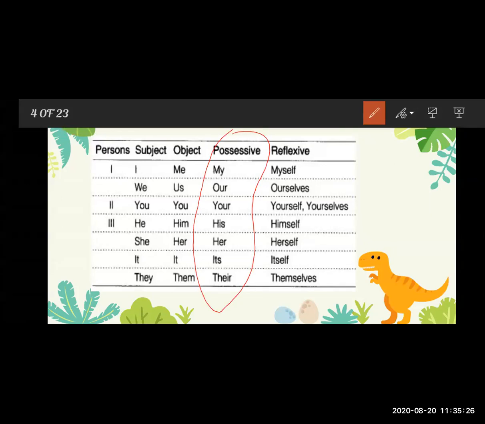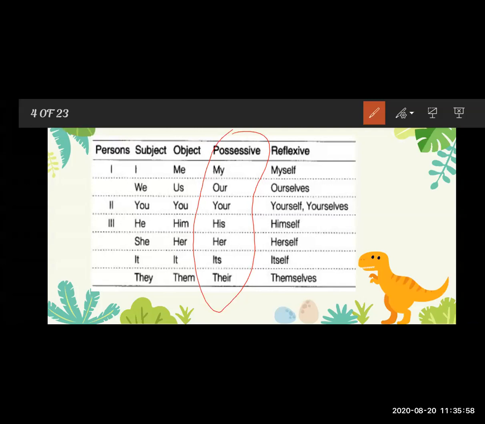For example, this is my phone. We are showing the possession or ownership of the phone. This is my brother. Here we are showing our possession of a particular person, a particular thing. So that is the possessive pronoun.